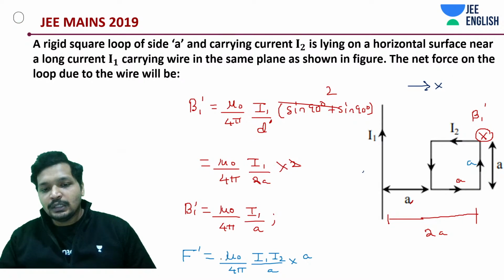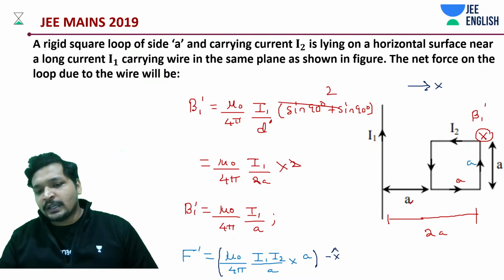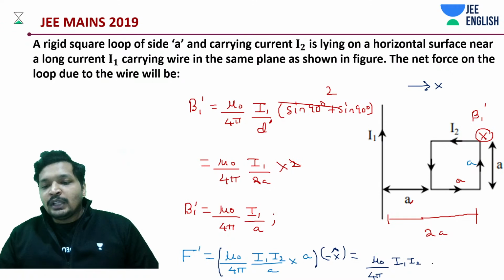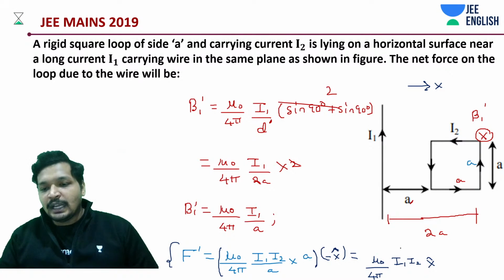End of the story. Understood it? Good. If not, try to understand it. Minus x cap. It does not matter so much, but let's keep it this way. So mu naught by 4 pi into I1 I2 into x cap. We have F dash and we have F.